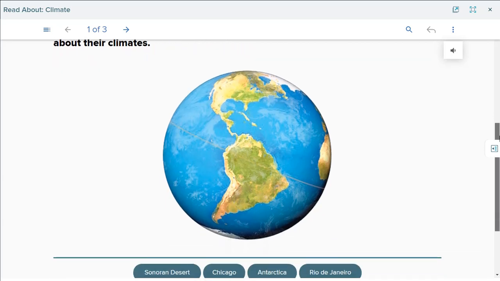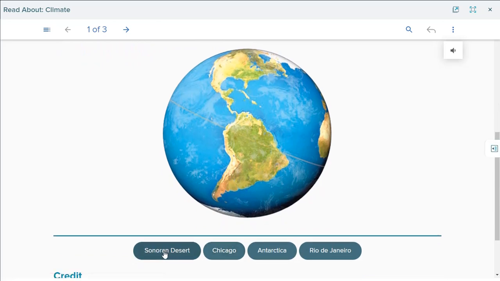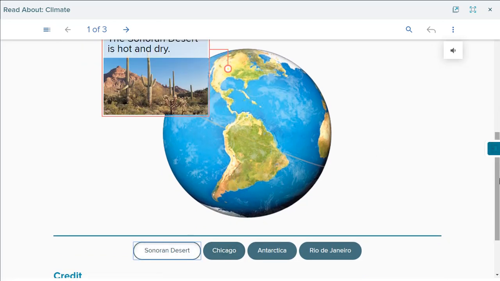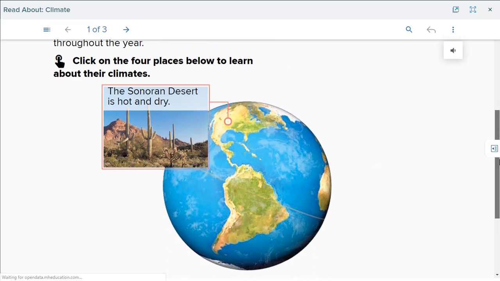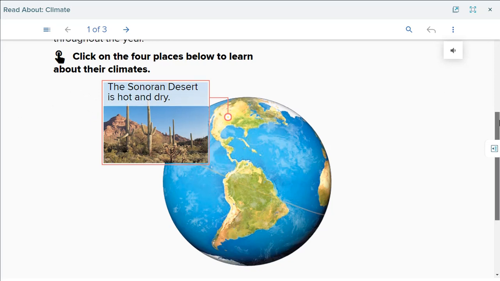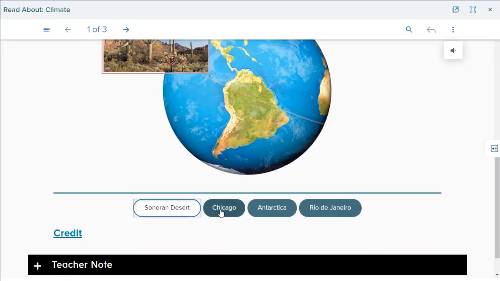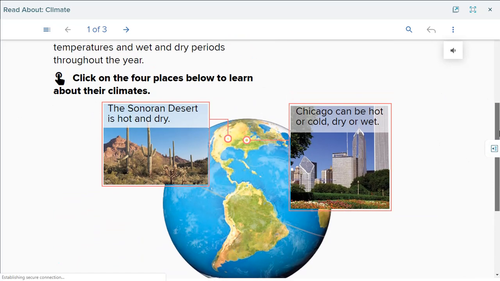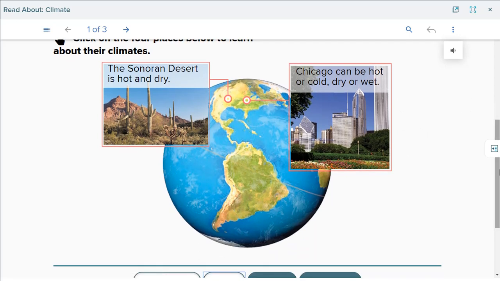Now we're going to learn about four different places. The first place is the Sonoran Desert. It is hot and dry all the year, okay? It is hot and dry all the year. Now, Chicago can be hot or cold, dry or wet. So, the climate in Chicago differs according to time.